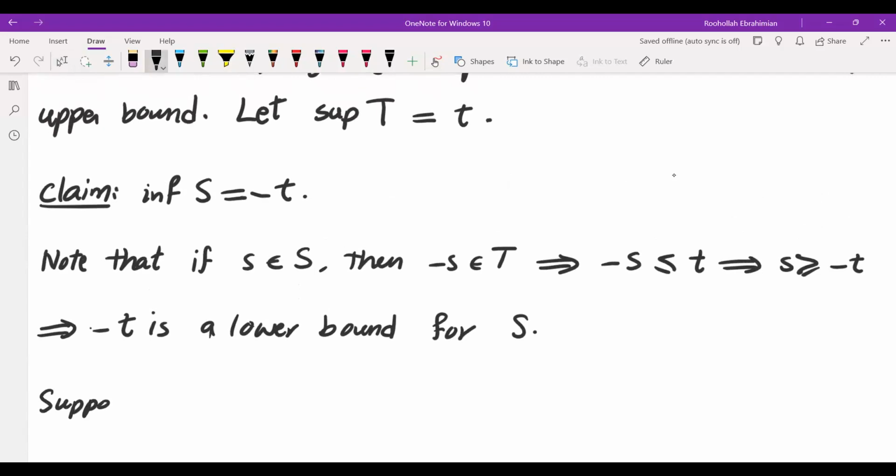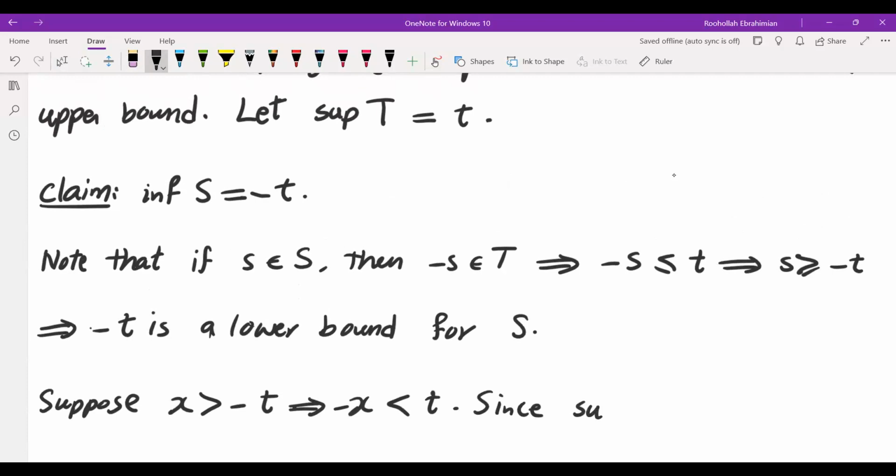So suppose x is more than negative t. We will have to show x is not a lower bound for S. So this means negative x is less than t.